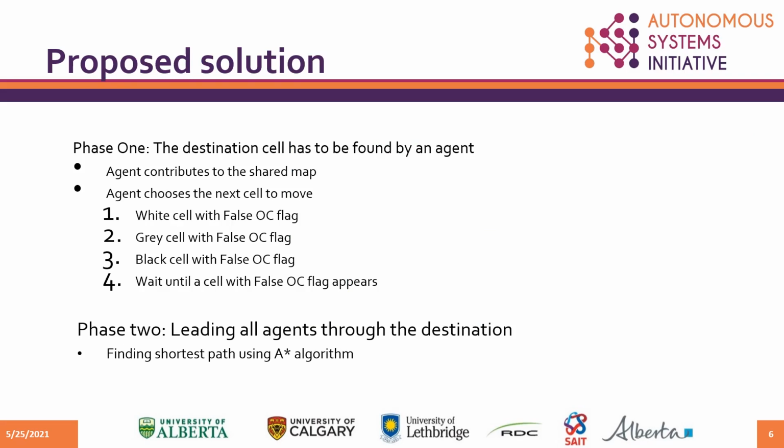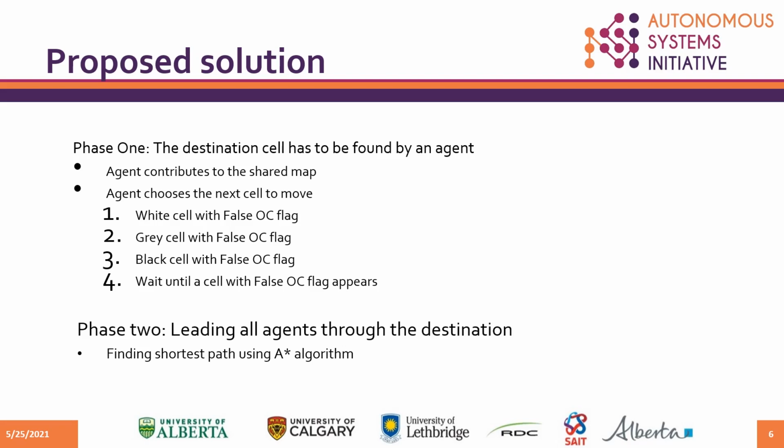We divide our solution into two main phases. In phase 1 of the solution, each agent follows these rules until one agent finds the destination. At any arbitrary state, an agent identifies the obstacles in all four directions using its distance sensors and contributes the sensed obstacles to the shared map. Next, the agent chooses an adjacent cell with a false valued OC flag to move to, in the following order in case of availability. First priority is a white cell. Second priority is a gray cell. If there is more than one, then the agent moves into the cell that has been visited the fewest times by the same agent.